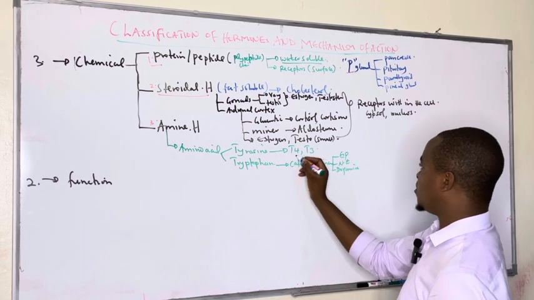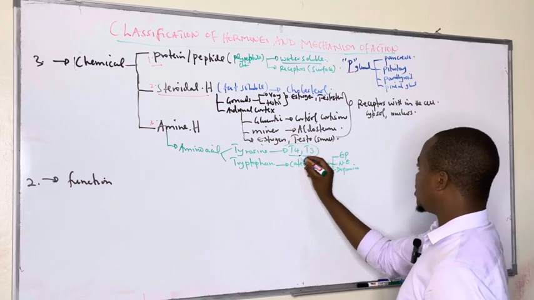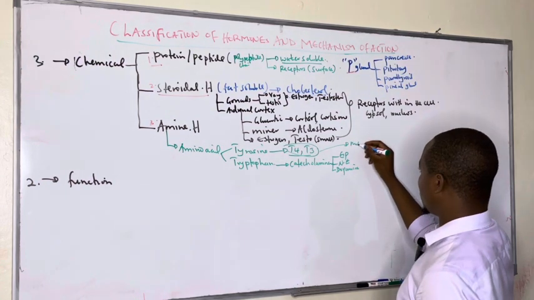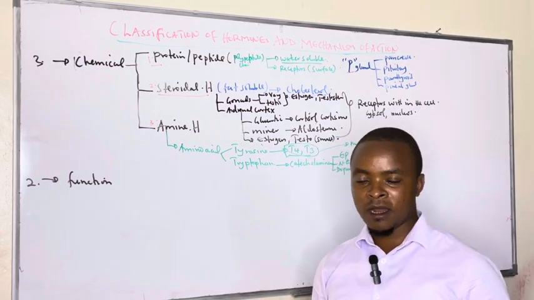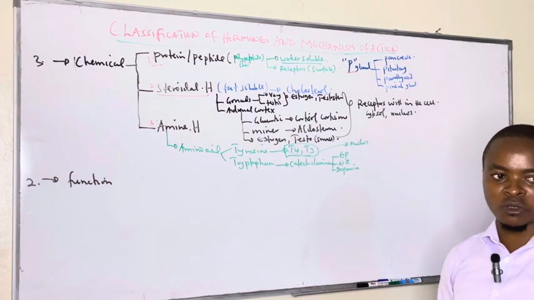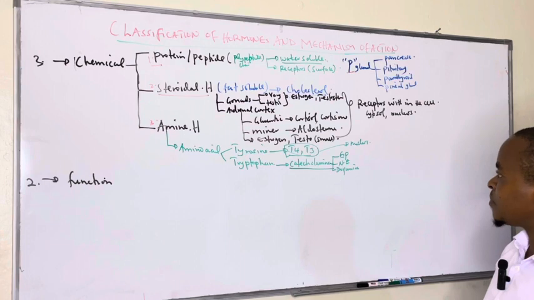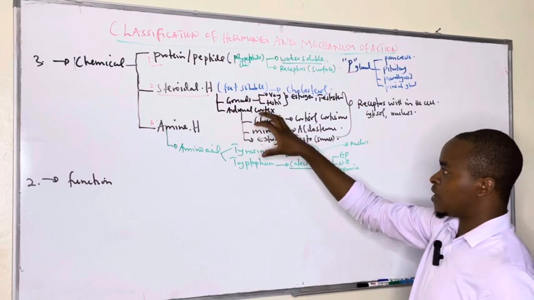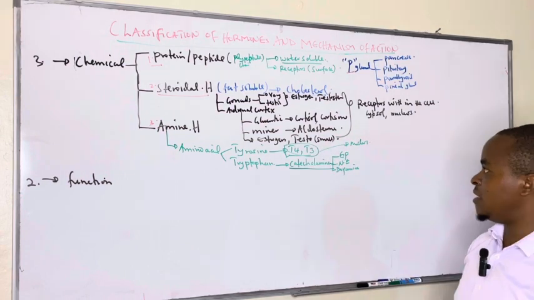Their receptors are found either on the surface or inside. For example, T3 and T4, being smaller in size, have their receptor in the nucleus, because they can cross the phospholipid bilayer. But some of the catecholamines have receptors on the surface or in the cytoplasm, depending on their molecular size. So this is the chemical classification of hormones, whereby we have protein, steroidal, and amino acid derivative hormones.